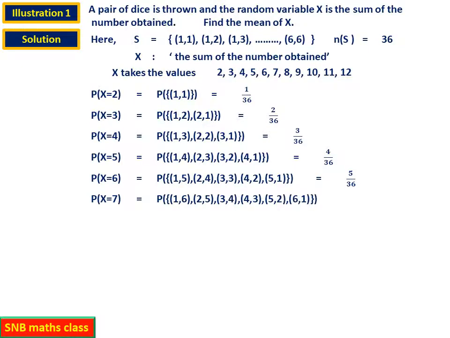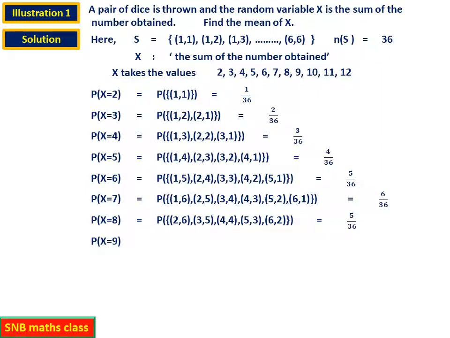Then probability x equal to 7. So the outcomes are 1 6 to 6 1. So all the sums are 7. So it is how many? 1, 2, 3, 4, 5, 6. Therefore it is 6 by 36. Similarly, x equal to 8. Now it keeps on decreasing. 2 6, 3 5, 4 4, 5 3, 6 2.